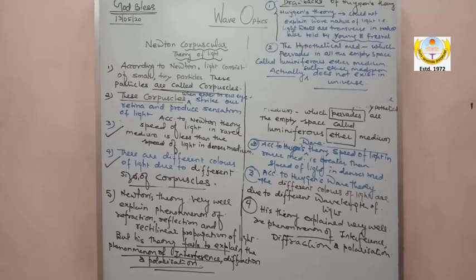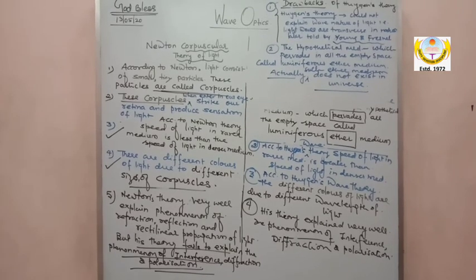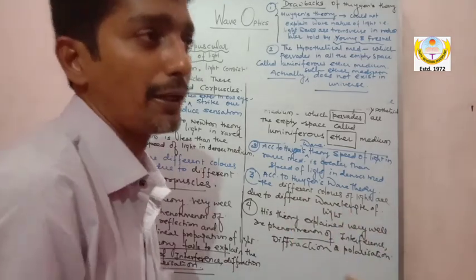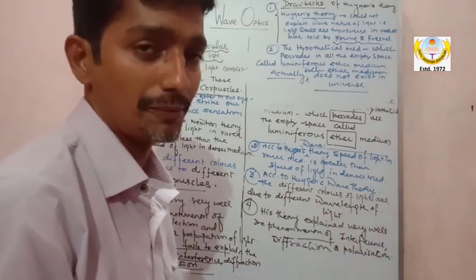So remember that the phenomena of interference, diffraction and polarization will all be explained on the basis of wave nature.